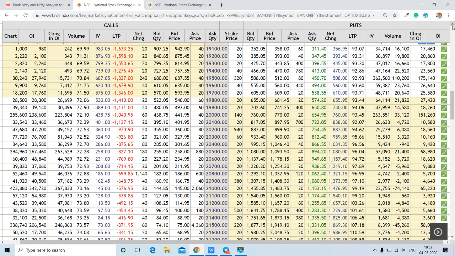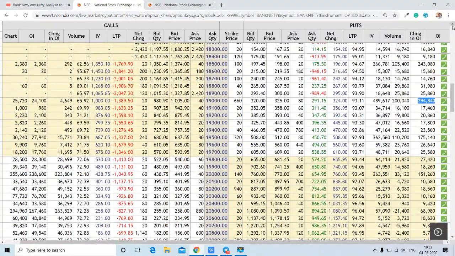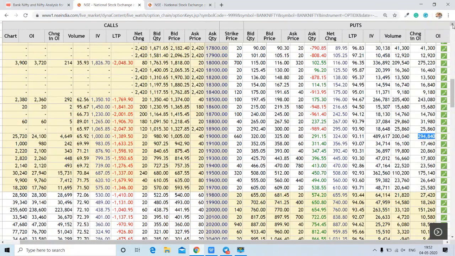This change in OI also indicates the same. Now if you check the highest put, for this purpose we will come through this column and find at 19,000 here 2,94,000 contracts are open, followed by here 2,75,000 contracts at 18,000 strike.